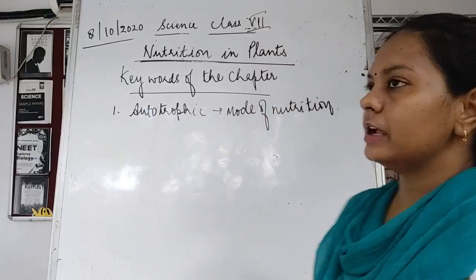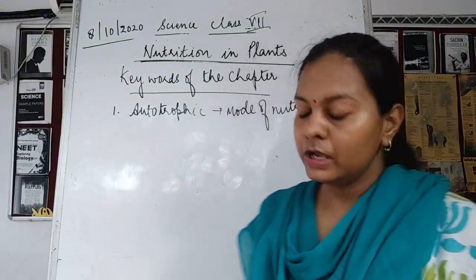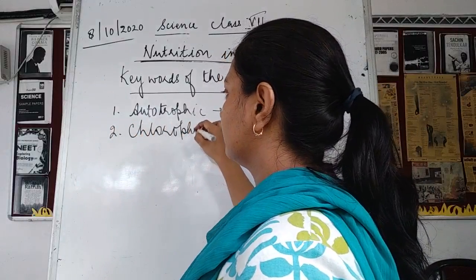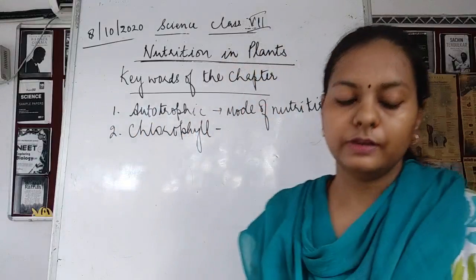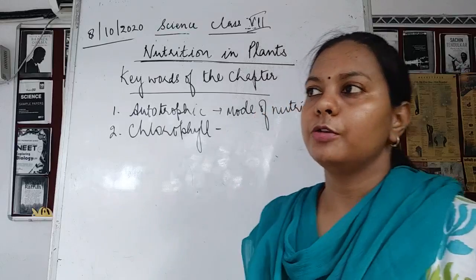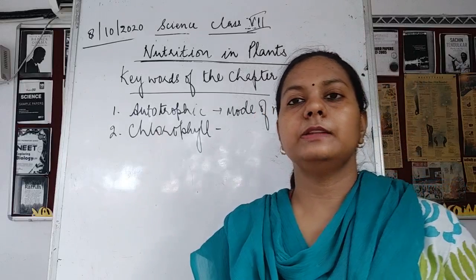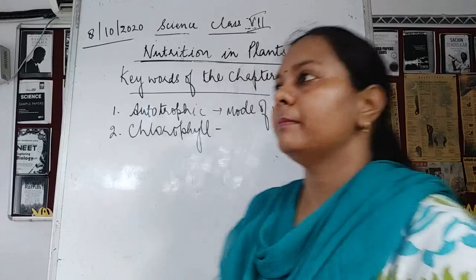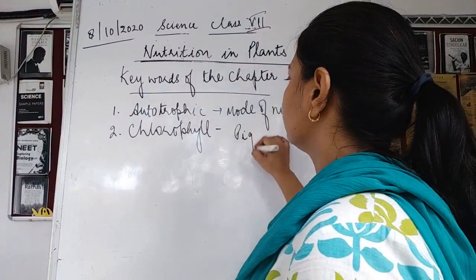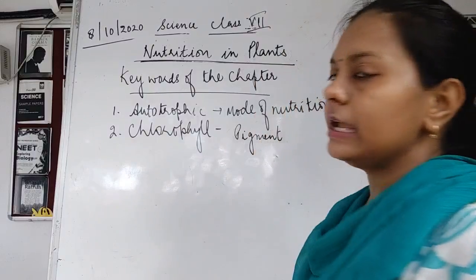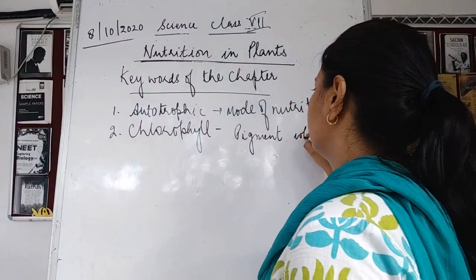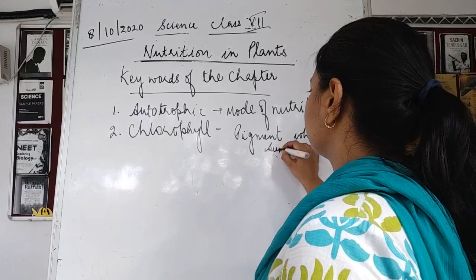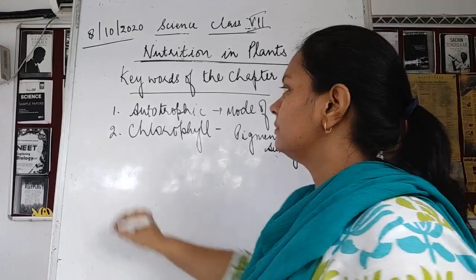It is a mode of nutrition in which the plants are able to prepare their own food. Okay, now next is chlorophyll. As you can recall, we have studied chlorophyll under the topic of photosynthesis, where the green plants are present and these green plants are able to synthesize their food with the help of this green pigment. It is a pigment which helps in the trapping of sunlight. Fine, this is known as chlorophyll.